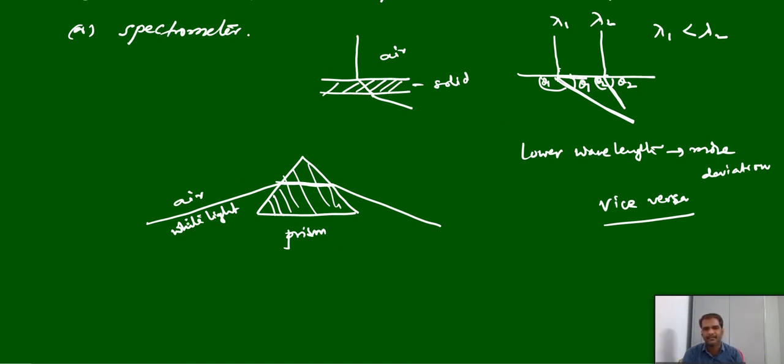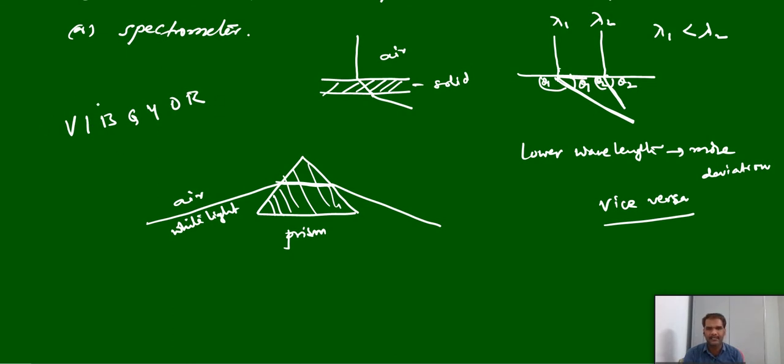Anyhow, come back to the spectrum. When you pass white light through a prism, it can split into 7 colors. We know that, VIBGYOR colors. Here: violet, indigo, blue, green, yellow, orange, red. Now tell me which has more energy and which has less energy, or which has more wavelength or less wavelength.